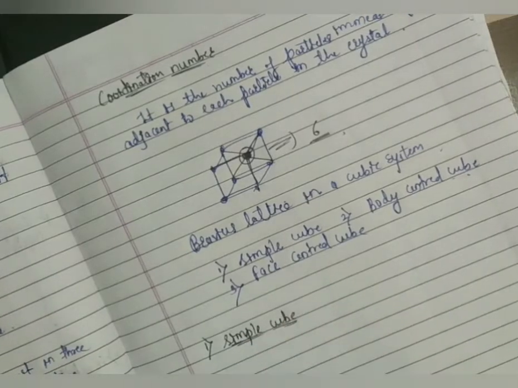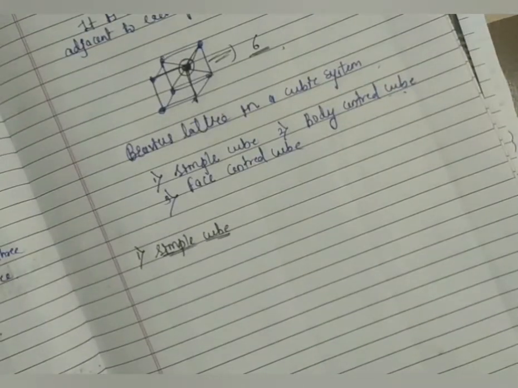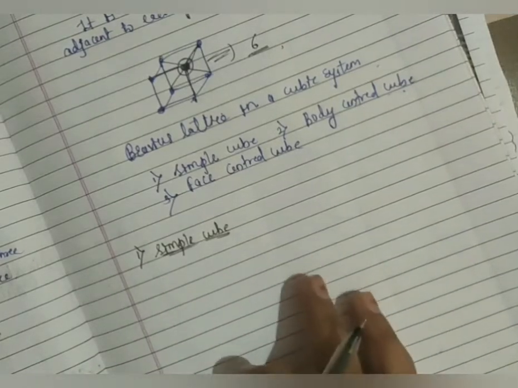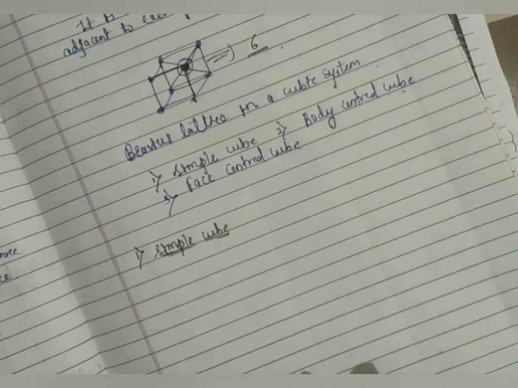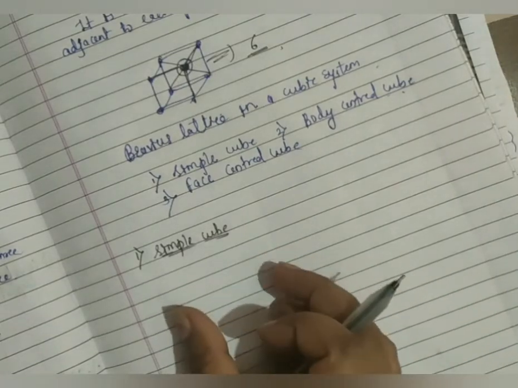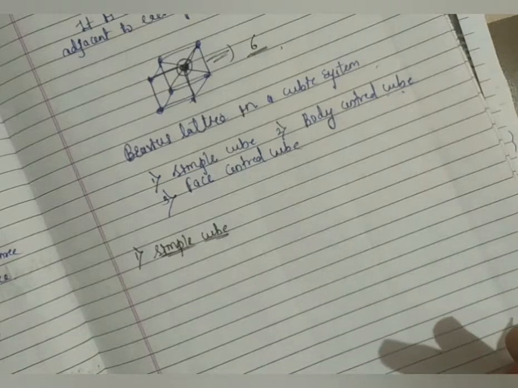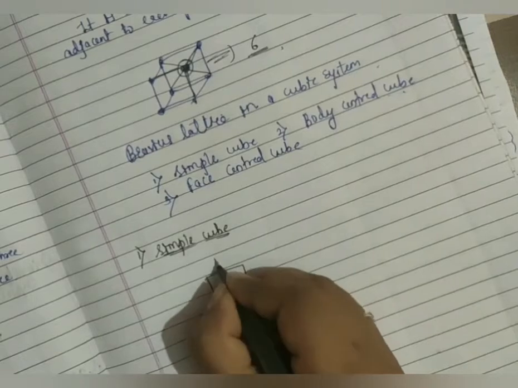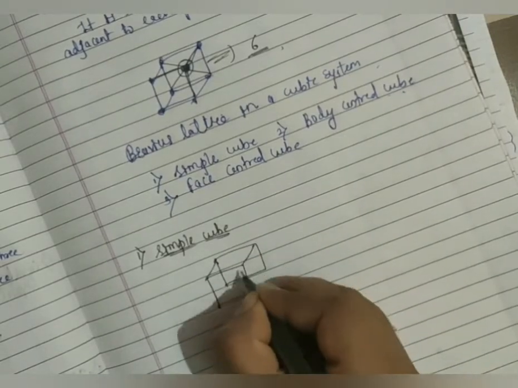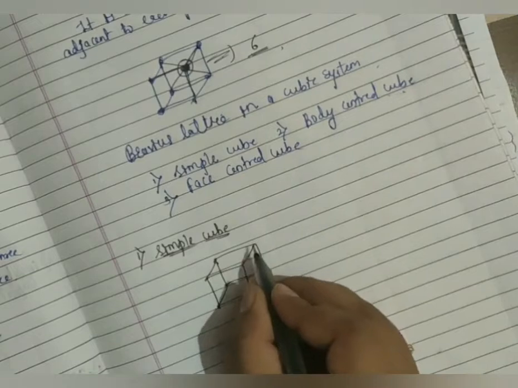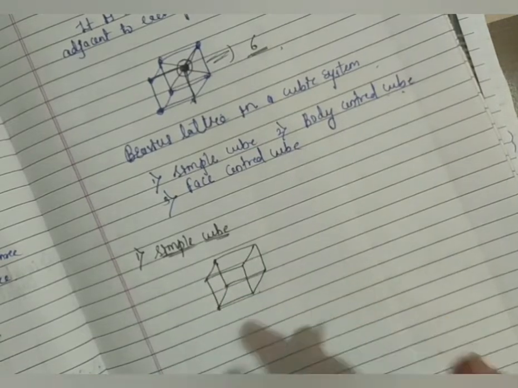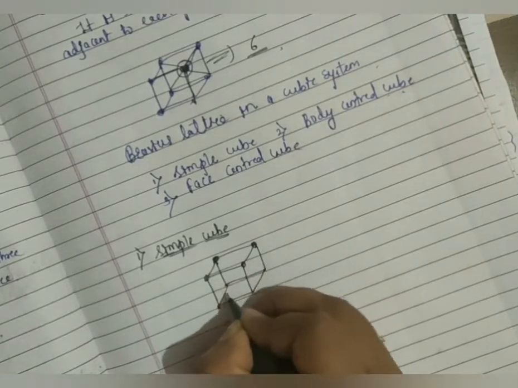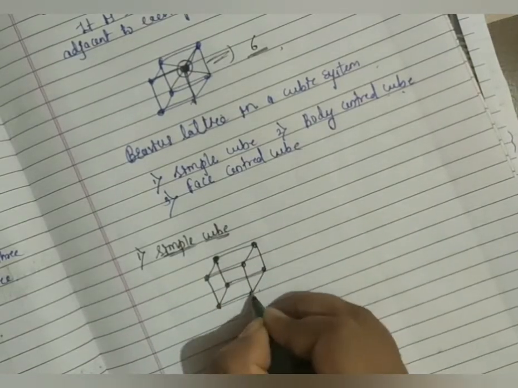Okay, so in simple cube you know that the particles will be arranged at the lattice points. Particles are arranged in their lattice points. Now this is a simple cube. This is your simple cube. In total we have 1, 2, 3, 4, 5, 6, 7, 8. We have 8 lattice points. So here particles will be present at the lattice points only. This is called simple cube.